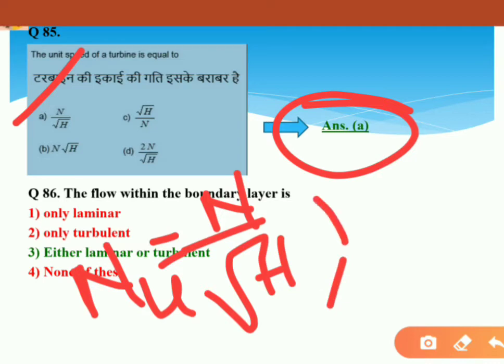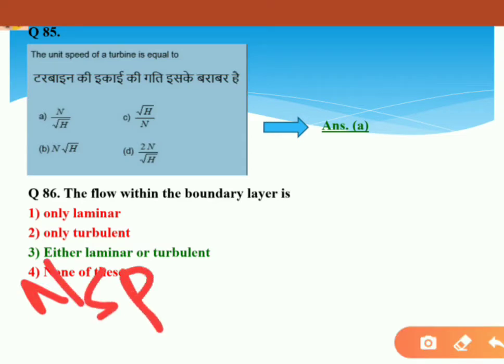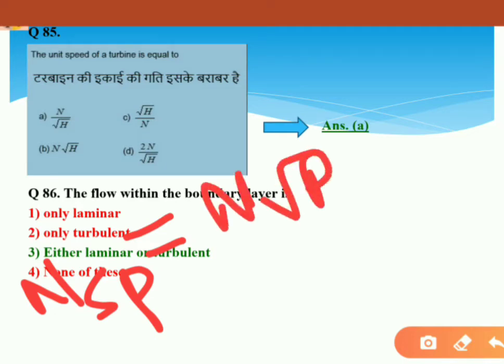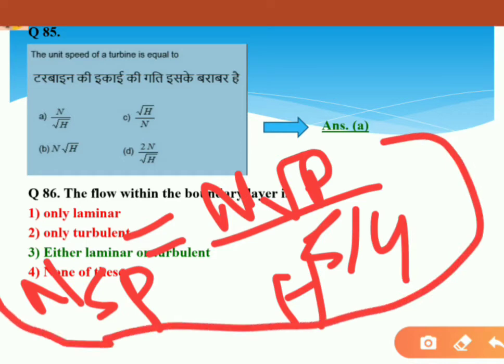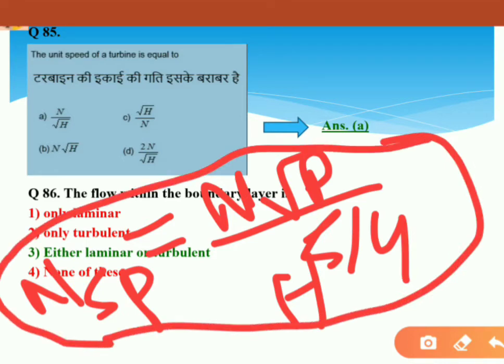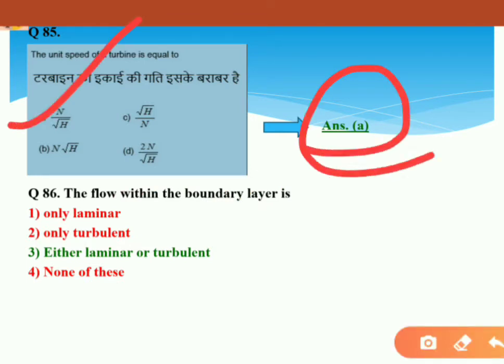But if they ask for specific speed of turbine, then you have to write N root P divided by H to the power 5 by 4. That is also a very important relation. Remember it as well. So for that question, option A will be the correct answer for 85.